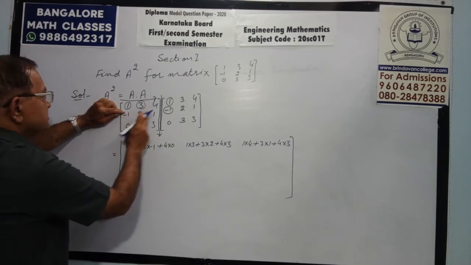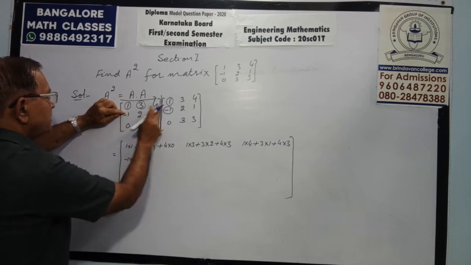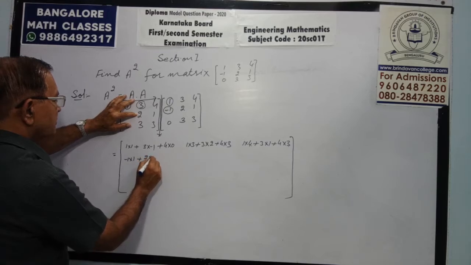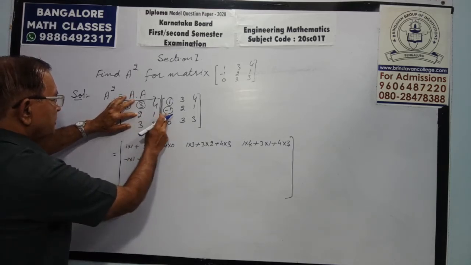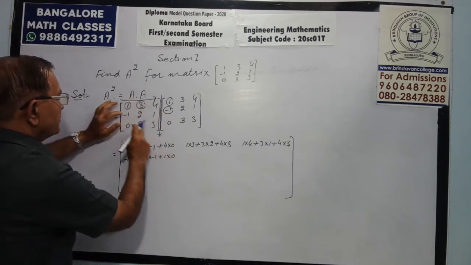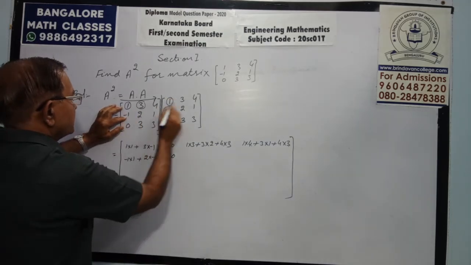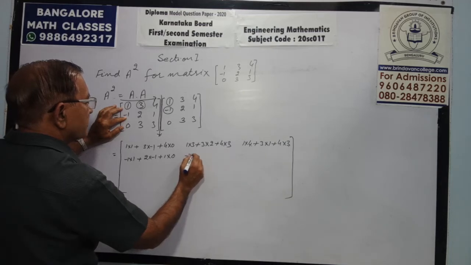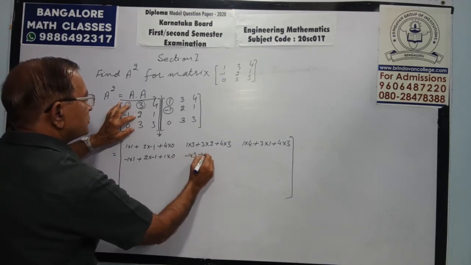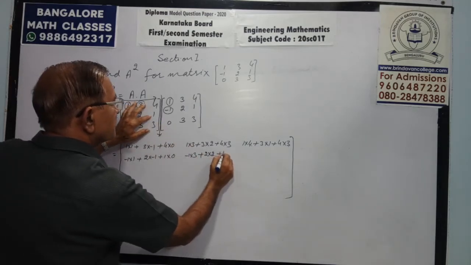Then second row, first column: minus 1 into 1, plus 2 into minus 1, 1 into 0. Second row, second column: minus 1 into 3, plus 2 into 2, plus 1 into 3.